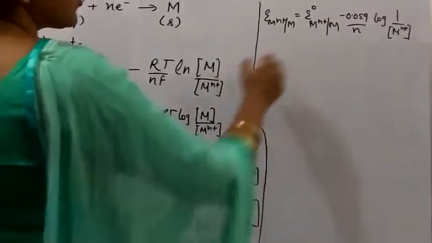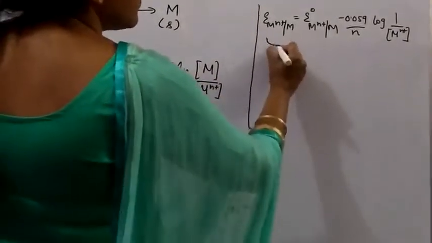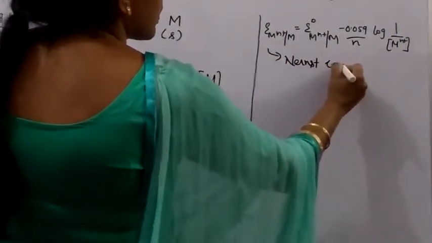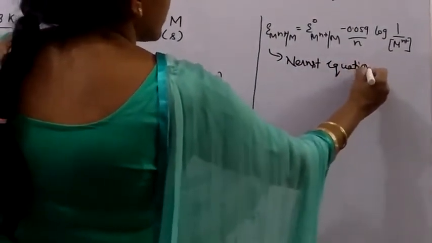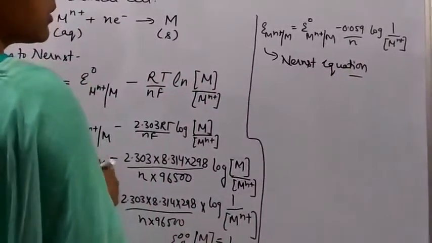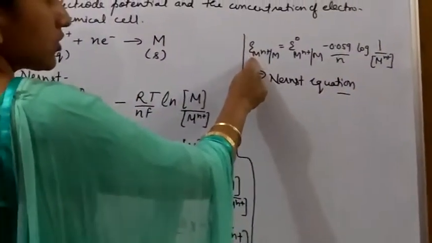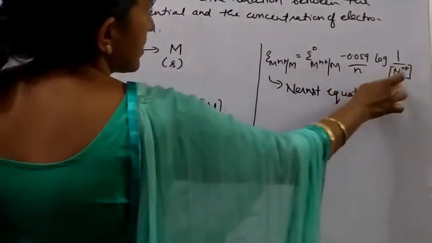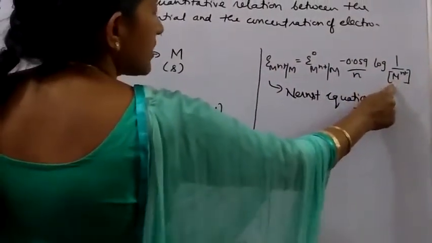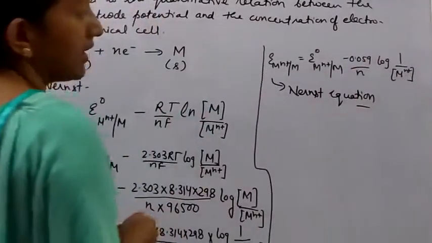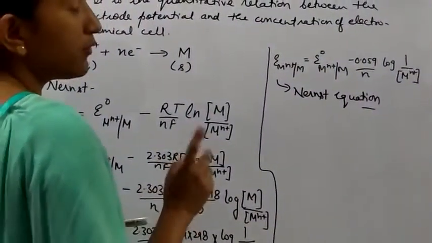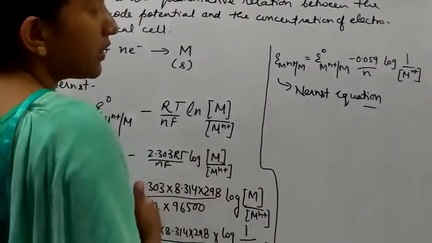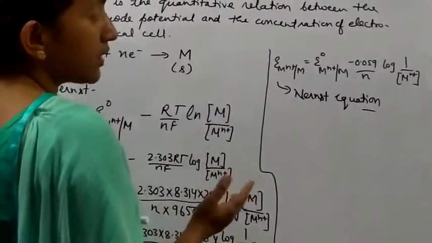So this is the Nernst equation, and it gives a relation between the electrode potential and any concentration. You can see here the direct relation. M^n+ is the concentration of the metal ion. It has not been considered to be fixed at 1. It can vary depending upon the progress of the reaction.